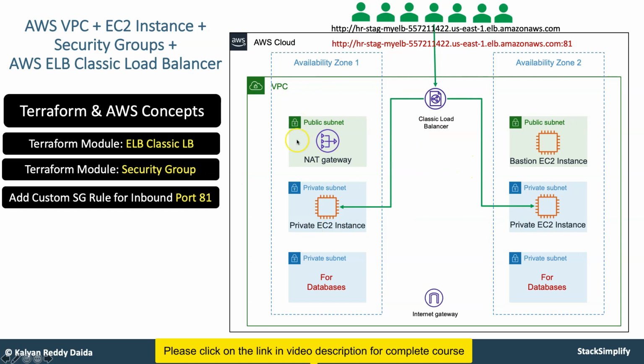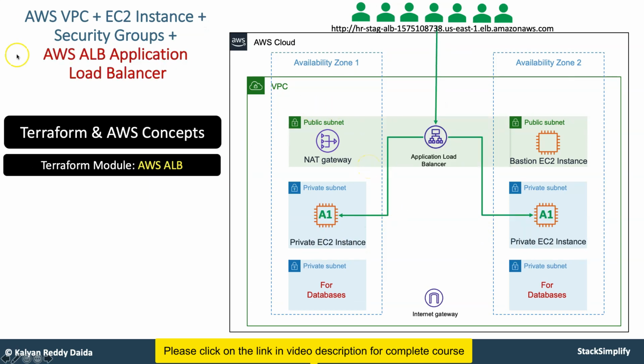Okay, so all these Terraform configurations you are going to implement, and then you will move on and implement the next thing, which is AWS ALB, the application load balancer. Once you complete CLB, you will move to ALB and implement a simple application load balancer here. In the public subnet, the application load balancer will be there. Using the load balancer DNS name, you will access the sample app present inside these EC2 instances.